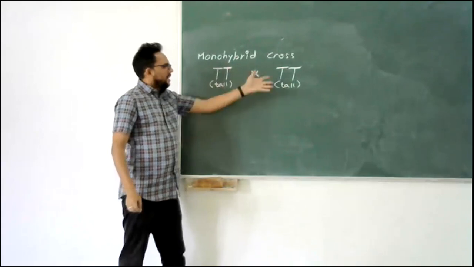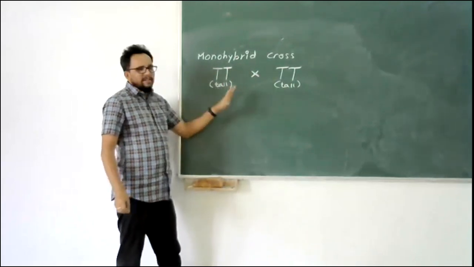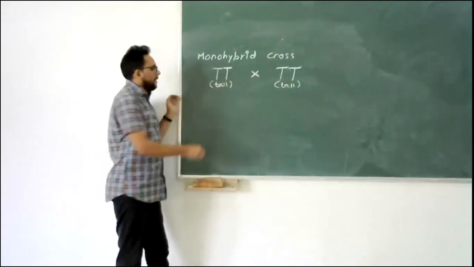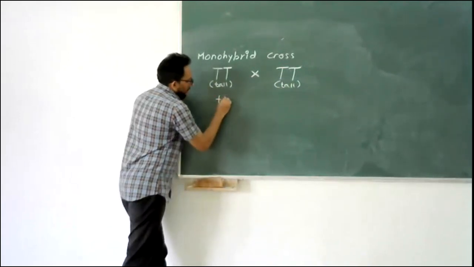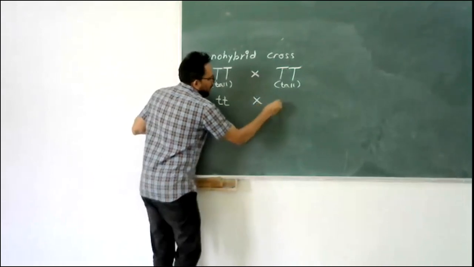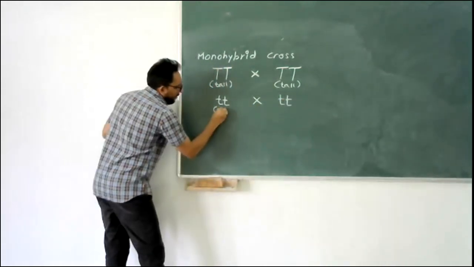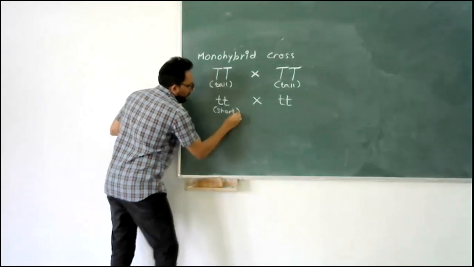Let's say anyone is father or mother, doesn't matter, but both the parents are homozygous. It can also be small t crossed with small t. Both parents are short, right?